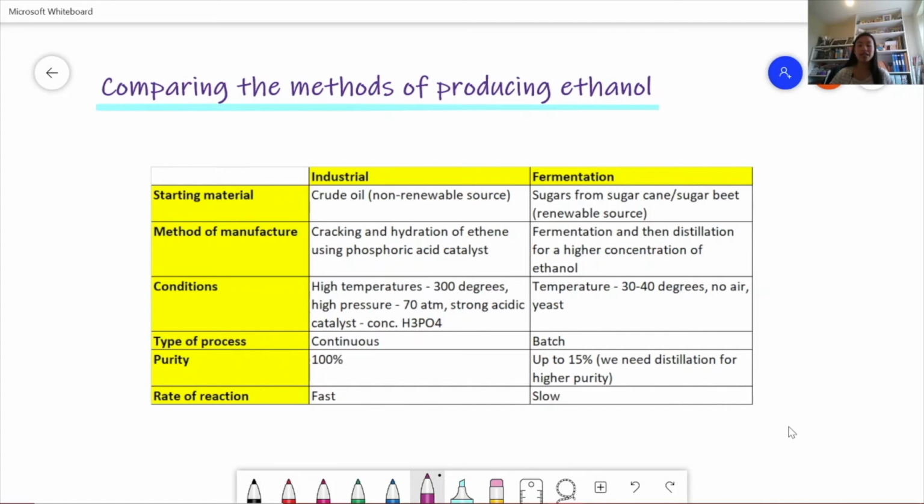And so we need distillation for the higher purity again. The rate of reaction for the industrial process is very fast, whereas for fermentation, it's very slow. So now I'm going to talk a bit about the advantages and disadvantages.